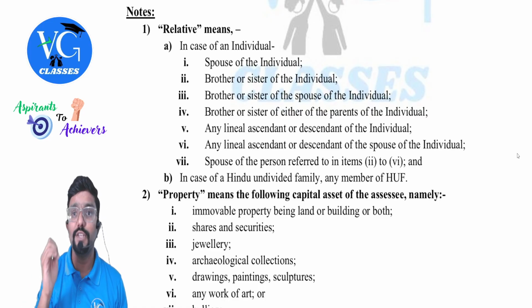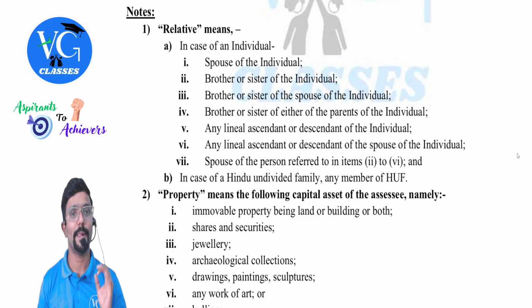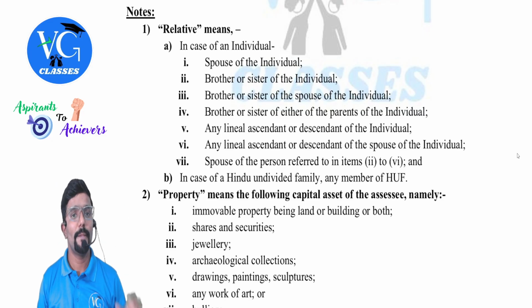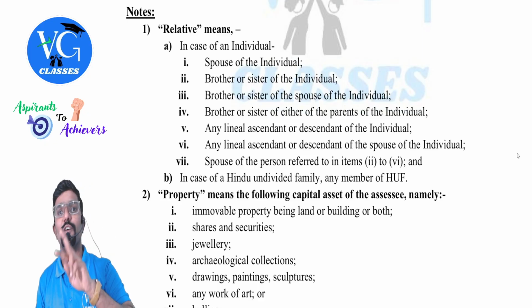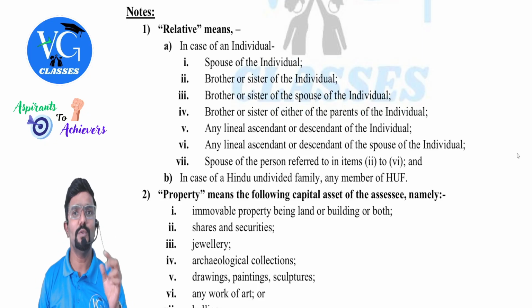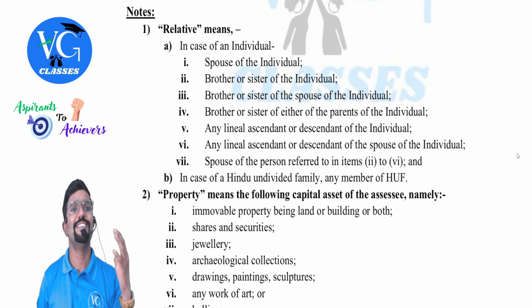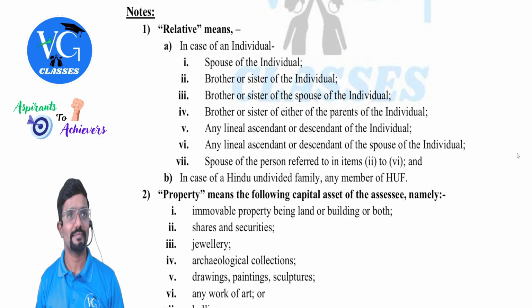Relative for section 56(2)(x) means who? Who and all are included? Relative, in the case of an individual. Okay, for an individual, who is the relative? Spouse of the individual. That means for the husband, the wife; for the wife, the husband. Obviously. Chalo. Brother or sister of the individual.